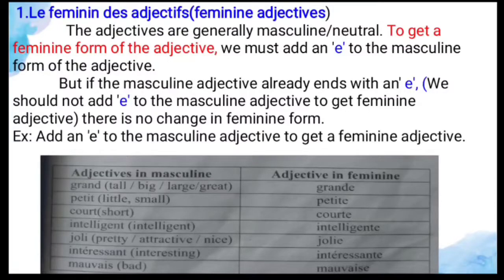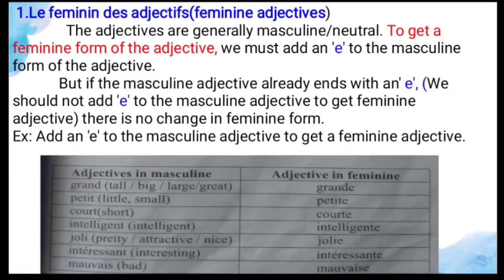When changing it to the feminine, you have to add e only. And court. Court means short. So when changing it to the feminine, you have to add e only. And intelligent, it is intelligent. You have to add e only. And next, joli, which means pretty or attractive or nice.